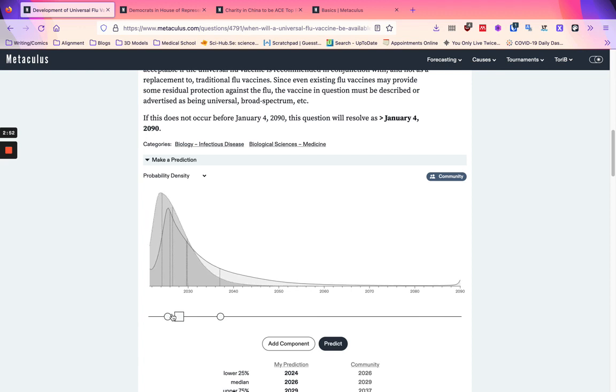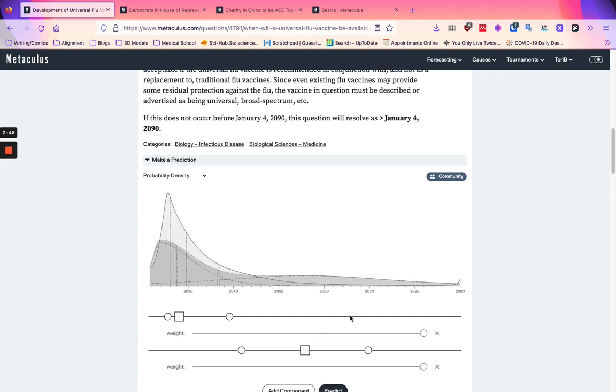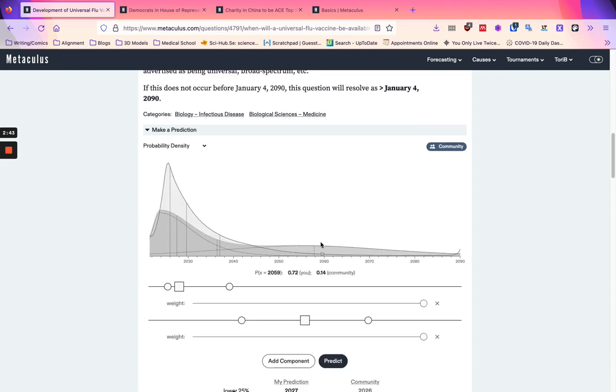Maybe tighten that prediction a little bit. Try this one out. Then we can click Add Component, and that'll add another identical normal curve, which will overlap. So we can make this normal curve, for instance, very spiky, if we have some particular reason to think that if it doesn't happen initially, then it's very unlikely to happen for a while, but then quite likely to happen around here. Then we can make a prediction like this, and we can change the relative weight of those. So if we think it's pretty unlikely to happen soon, but we think there's some specific event likely to happen around 2050, 2060, which is going to make it more likely, then we can have a distribution like this.